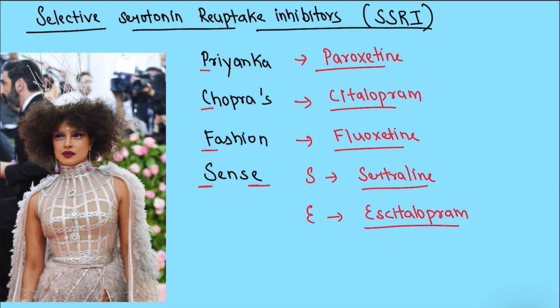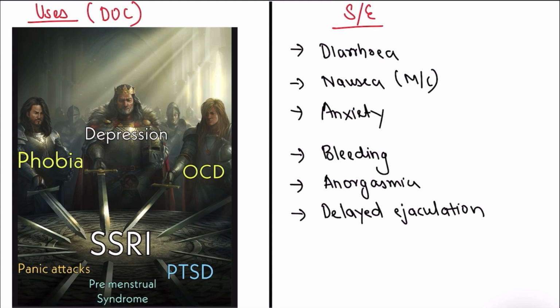Now we are going to move to the uses. SSRIs are the drug of choice in depression, obsessive compulsive disorder, phobias, panic attacks, premenstrual syndrome, and PTSD. The side effects of SSRI are diarrhea, nausea, anxiety, bleeding, anorgasmia and delayed ejaculation.